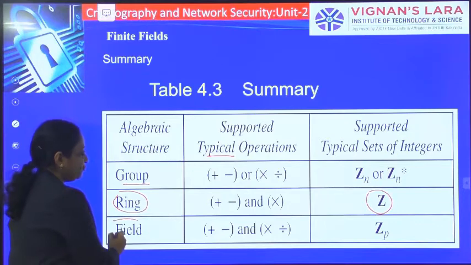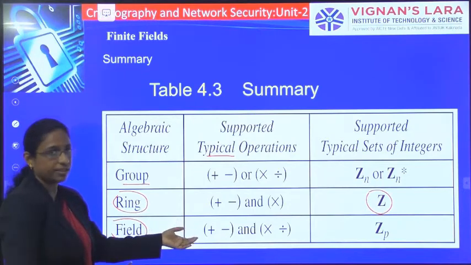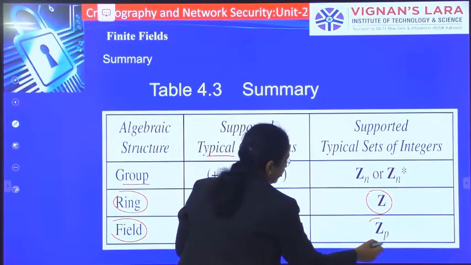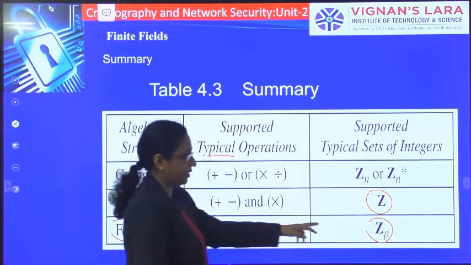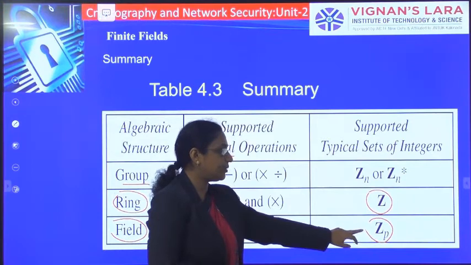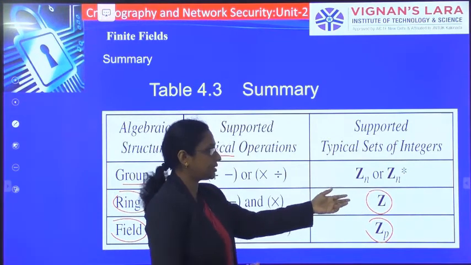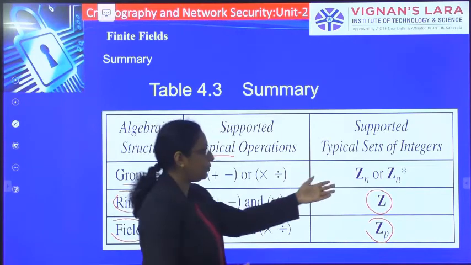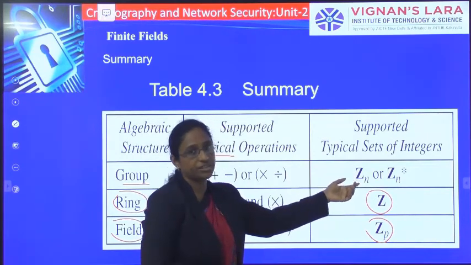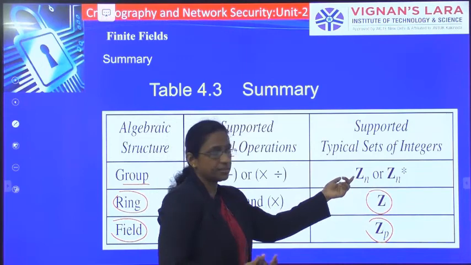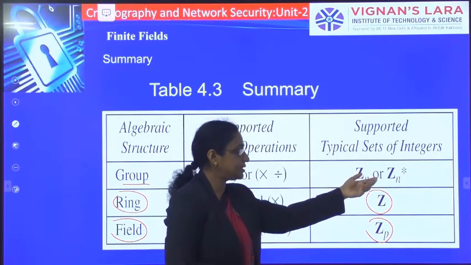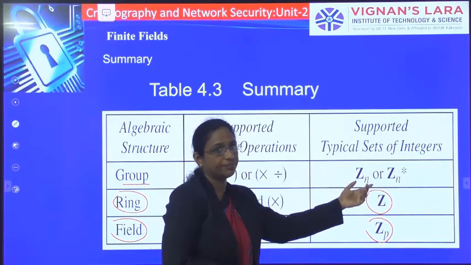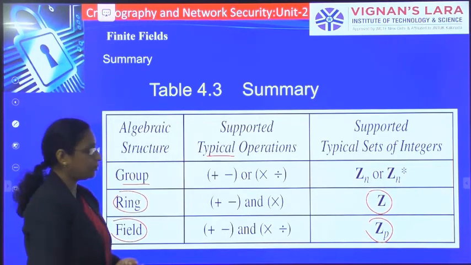And a field supports all 4 operations, and it typically supports a set of integers over a prime number. A ring supports a set of integers, whereas a group supports a set of residues, Zn, in the sense of the set of residue integers. So that is about the group, ring and field.